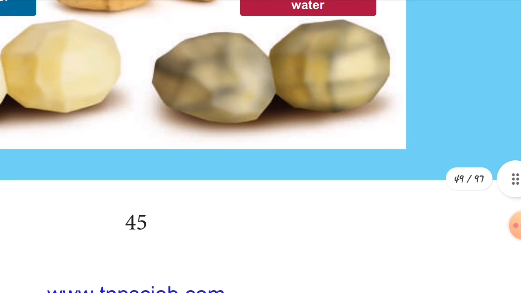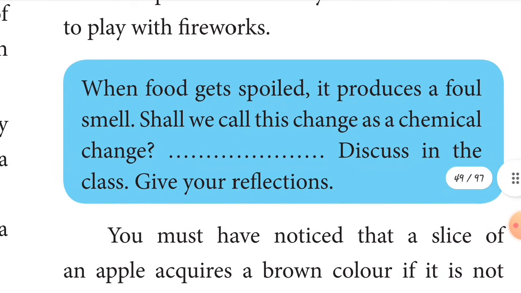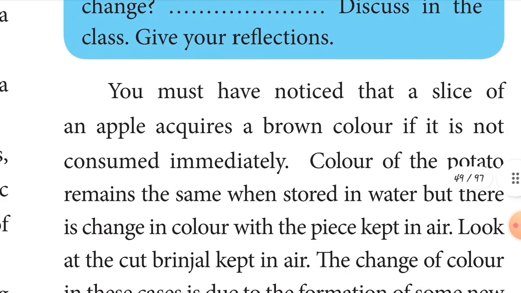Children, see this box. When food gets spoiled, it produces a foul smell. Shall we call this change a chemical change, children? Yes, it is a chemical change because the nature changes. It forms a new substance, so that is a chemical change.